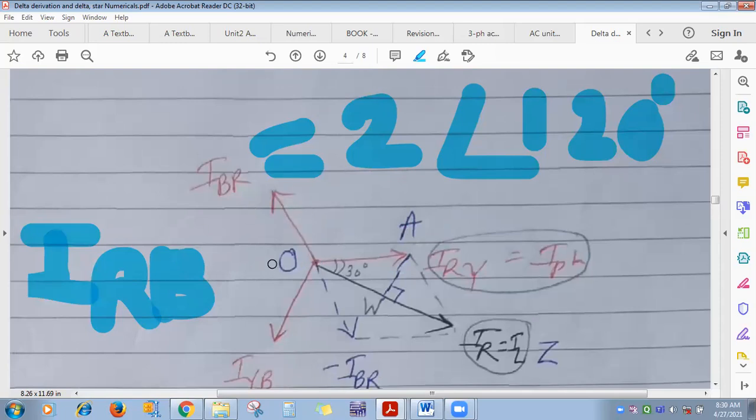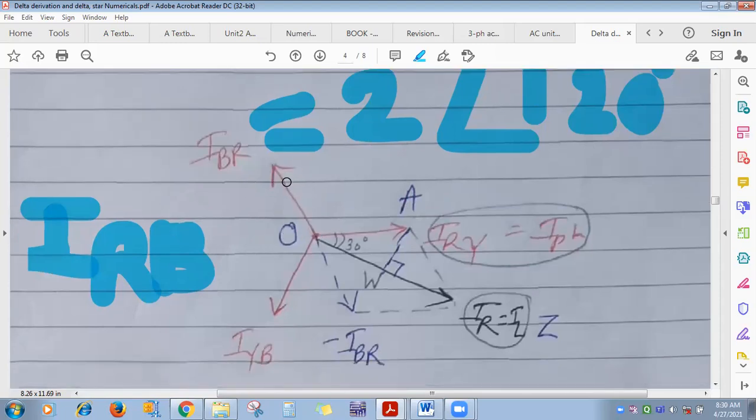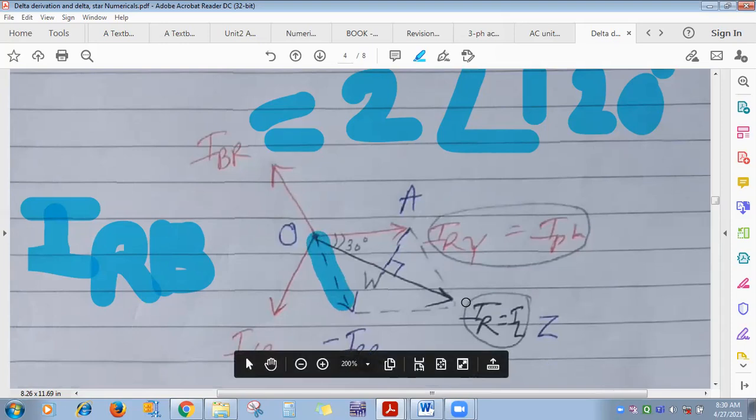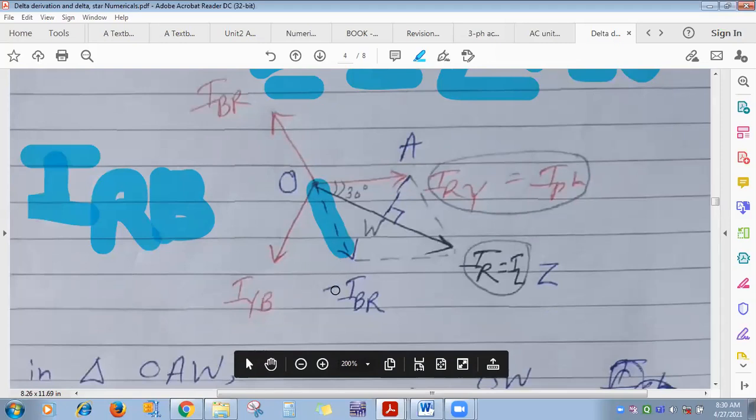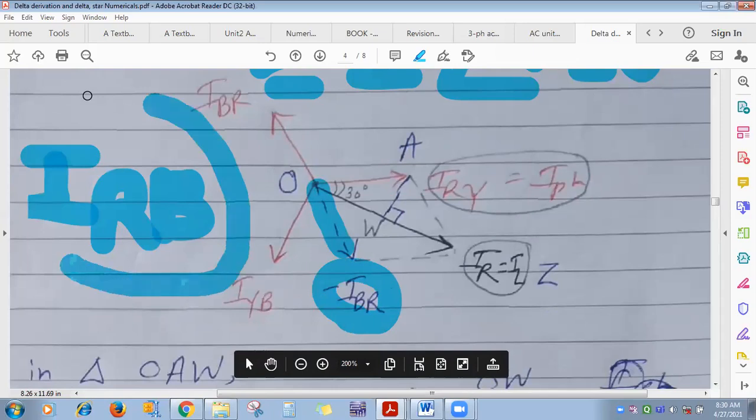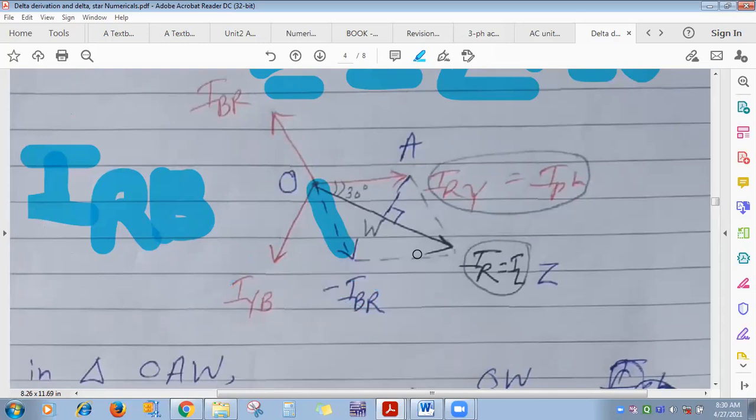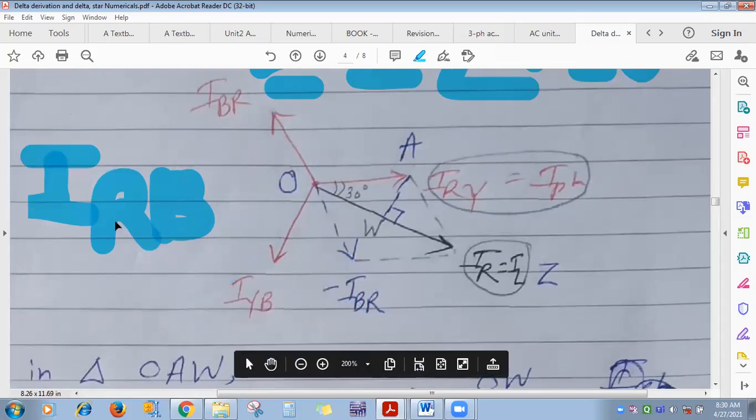So IRB is nothing but what? When you reverse this one, we mark it as minus IBR. This minus IBR is nothing but plus IRB. Everyone got this? Minus IBR I can write as plus IRB.